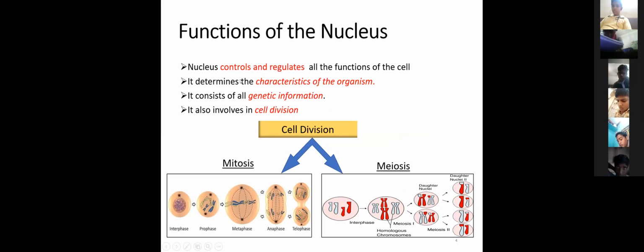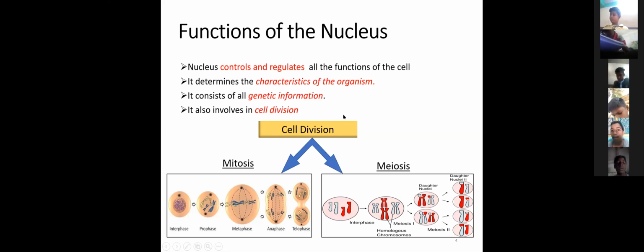Next, the nucleus controls and regulates all functions of the cell. It determines the characteristics of the organism. It consists of all genetic information, that is, DNA. It is also involved in cell division.